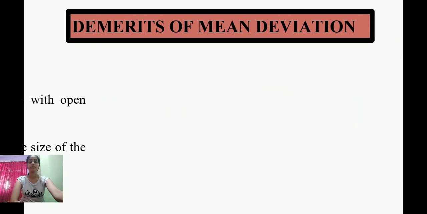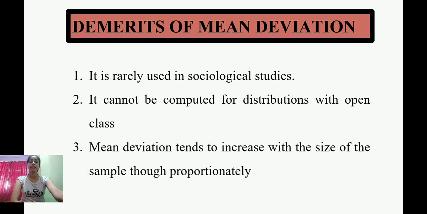Demerits of mean deviation. It is rarely used in sociological studies. It cannot be computed for distributions with open classes. Mean deviation tends to increase with the size of the sample, though proportionately.